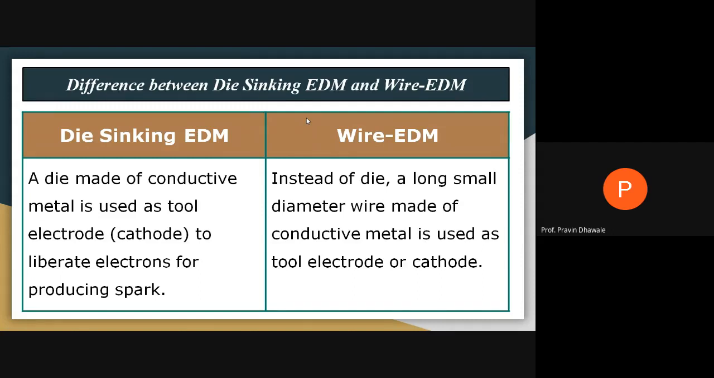Whereas in wire cut EDM machining, we don't use a die. A long, small diameter wire made up of a conductive material like brass or copper is used as a tool or electrode, which may also be called a cathode, because the negative supply of power is provided to the electrode. Write down the first differentiating point between die sinking EDM and wire cut EDM.